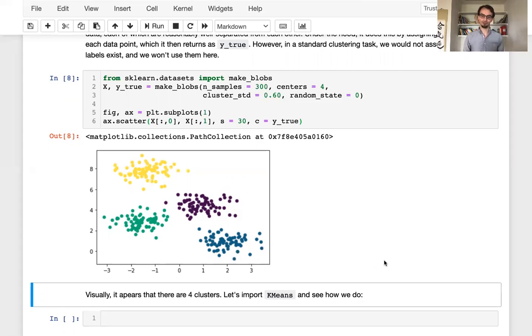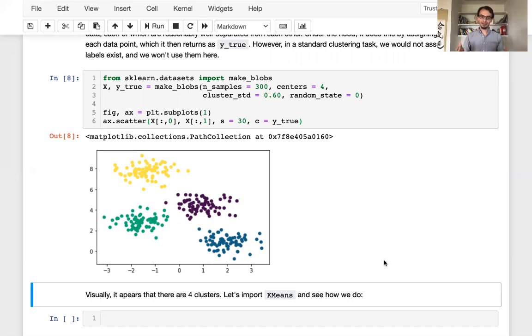There is no y true. And this is correct. There's only a set of true cluster labels when we generate the data ourselves, okay? So only when we create fake data. When we have real data, there's no y true that goes into our training algorithm.